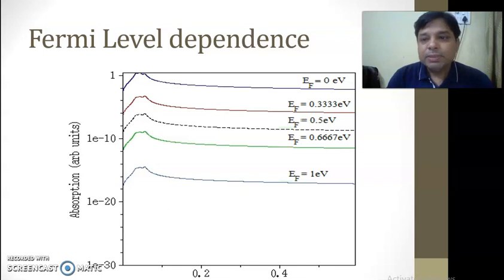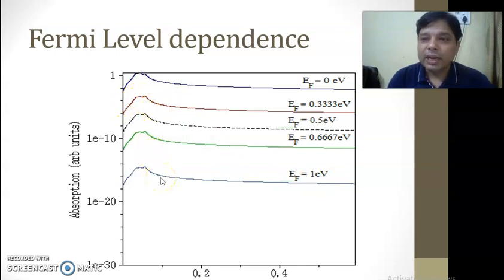The Fermi level dependence is also there. You can see that when the Fermi level is coinciding with the LUMO level, where EF is 0 electron volt, there is a high absorption, and as the Fermi level moves away from the LUMO level, the absorption drops.